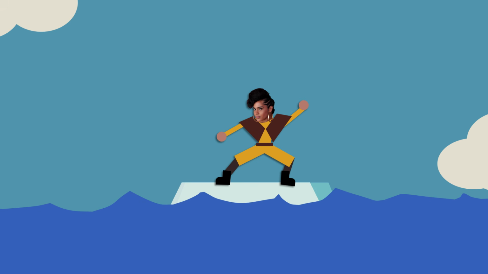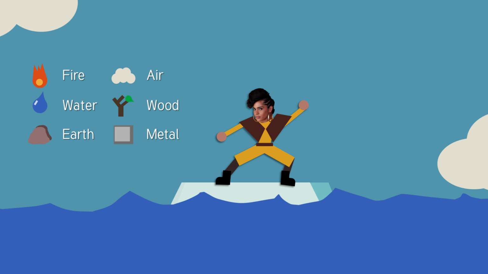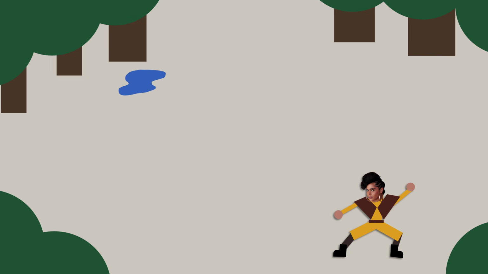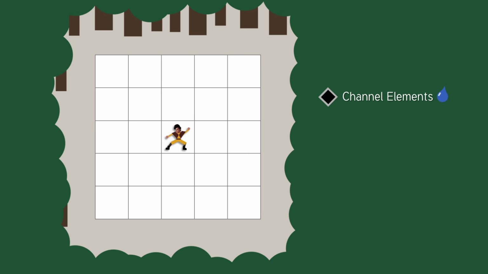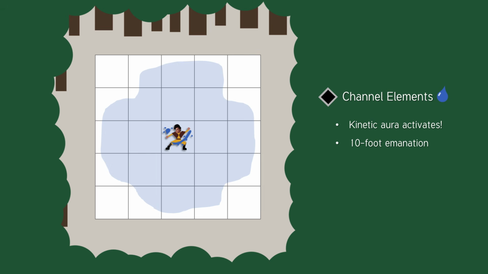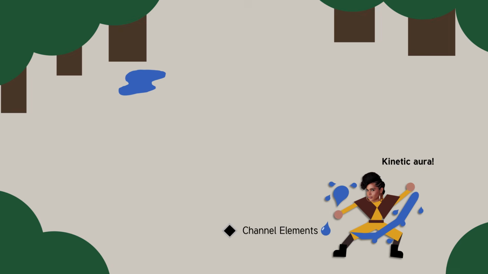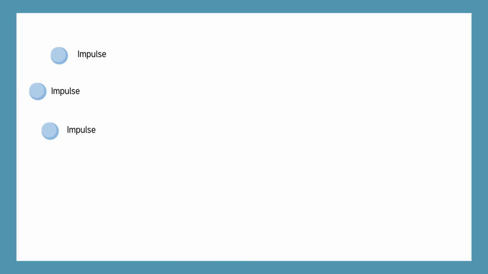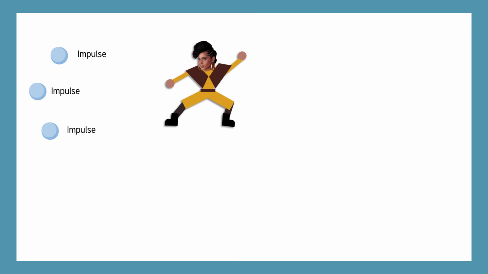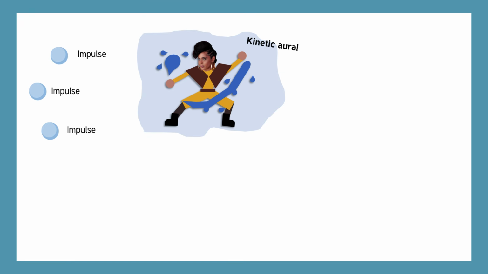When you first make your Kineticist, you'll have some choices to make. The first choice is what element you want to control. There are 6 choices: fire, water, earth, air, wood, or metal. Before you can use any of your impulses as a Kineticist, you must use the action Channel Elements. Channel Elements activates your kinetic aura. Bits and pieces of your element will start floating and orbiting around you. You need to have your kinetic aura active in order to use any of your impulses. Again, your impulses are all of your powers as a Kineticist, and you need to have your kinetic aura active to be able to use them.